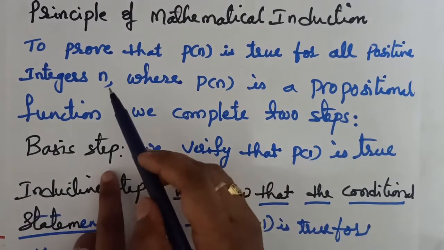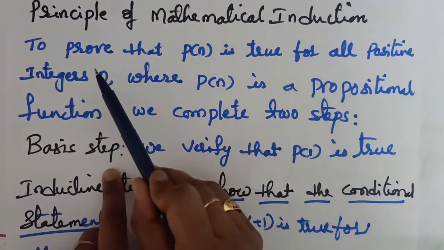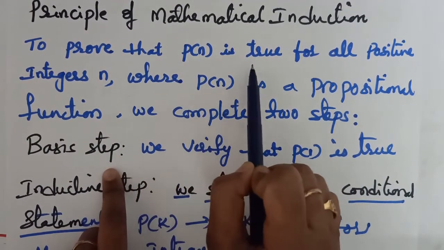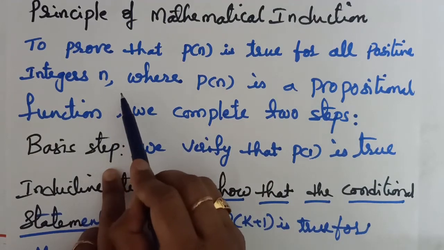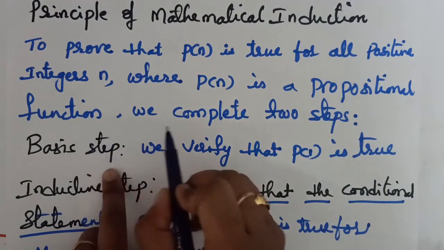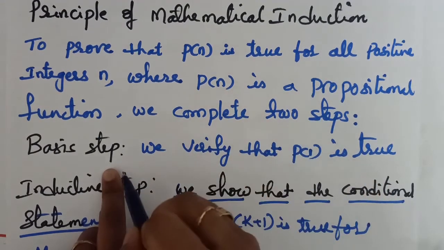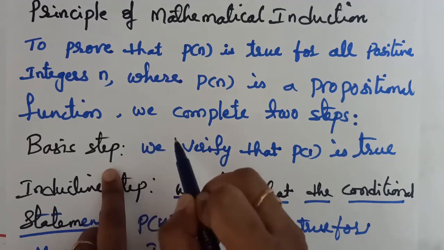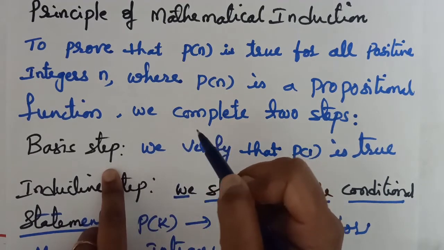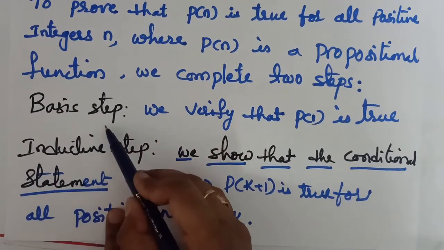Hello everyone, in this session we'll discuss the principle of mathematical induction. To prove that P of n is true for all positive integers n, where P of n is a propositional function, we complete two steps. To check whether the given P of n is true for all positive integers n, we have to follow two steps. First one is the basis step.